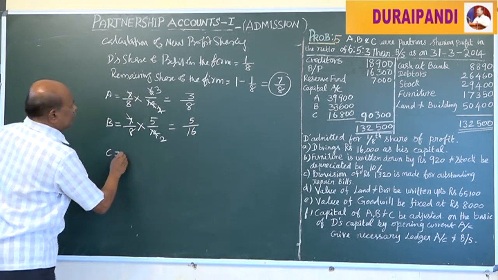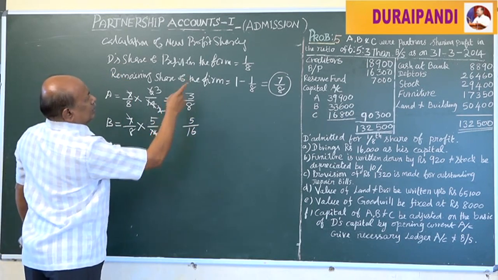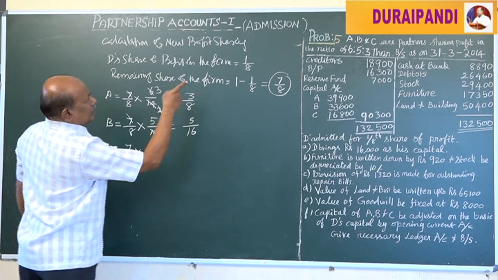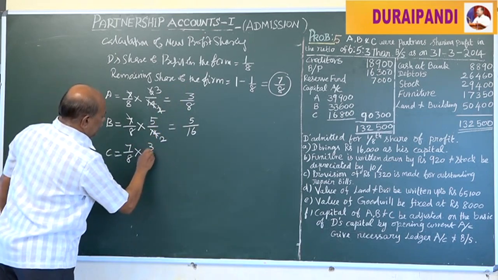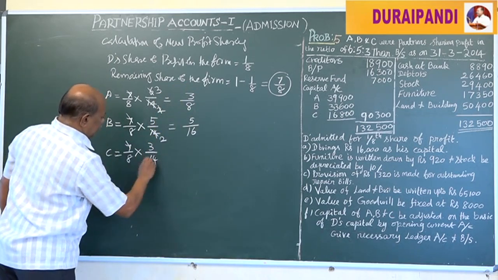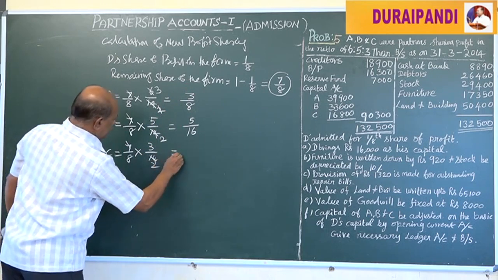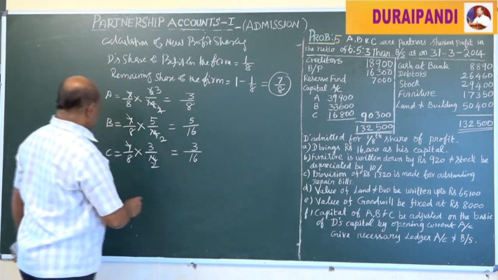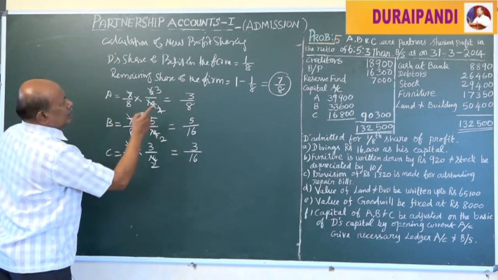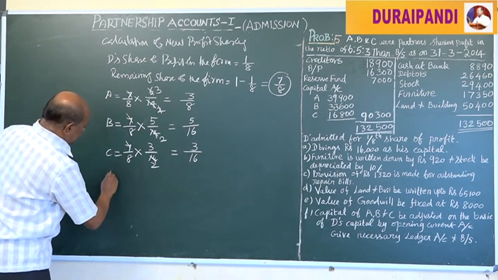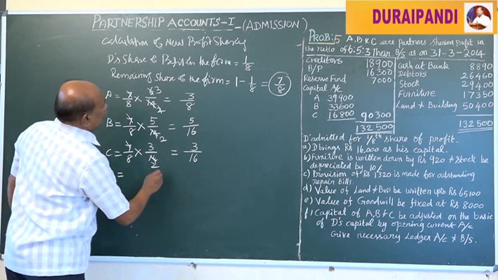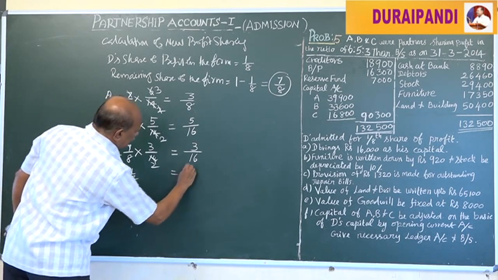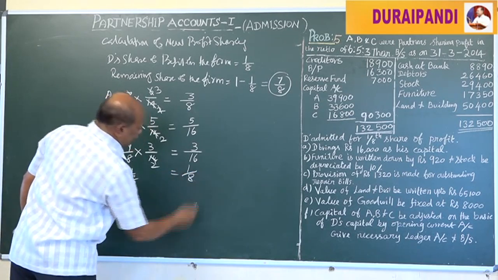Now C's new share is equal to the remaining share 7 by 8 into his share of profit 3 by 14, that is equal to 3 by 16. Now D's share is 1 by 8.